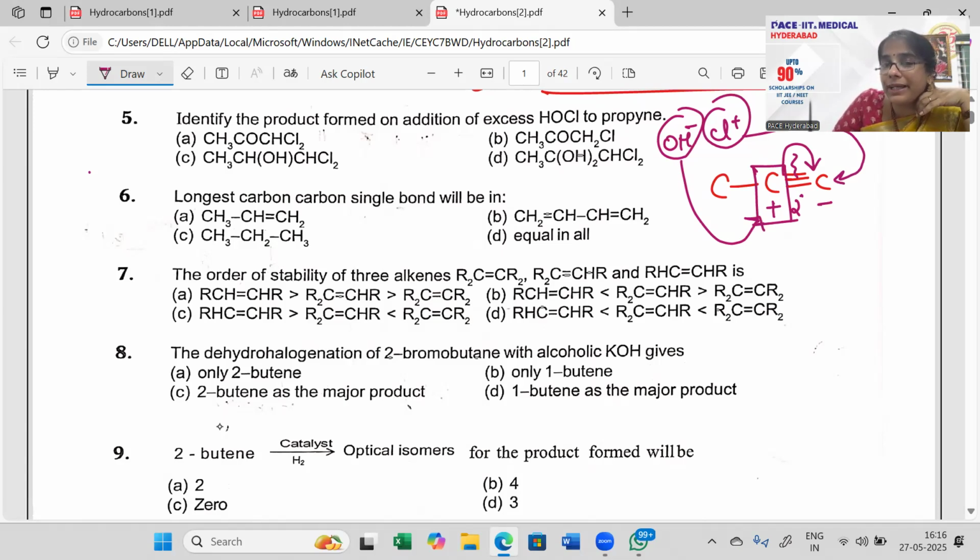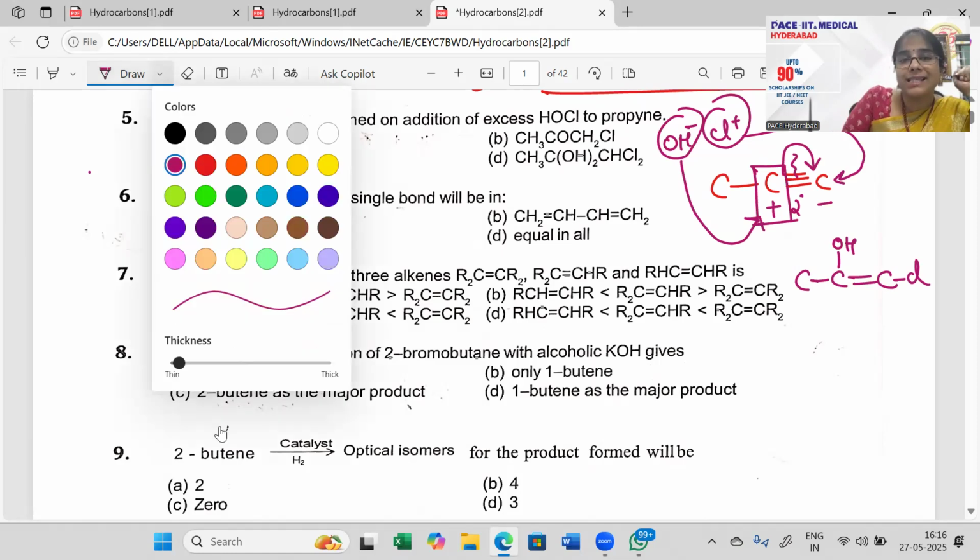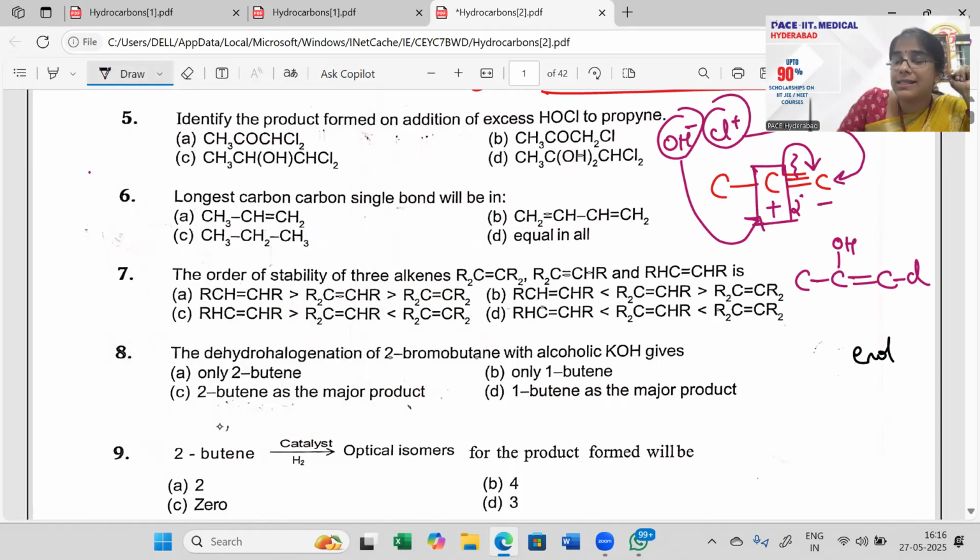So what is the product you're getting there? Carbon single bond carbon double bond carbon, and on the positive carbon you get an OH, and then the last carbon gets a chlorine. Do you observe this as an enol? Enol, this is an ene with an alcohol. Wherever there is an enol, tautomerism happens there.